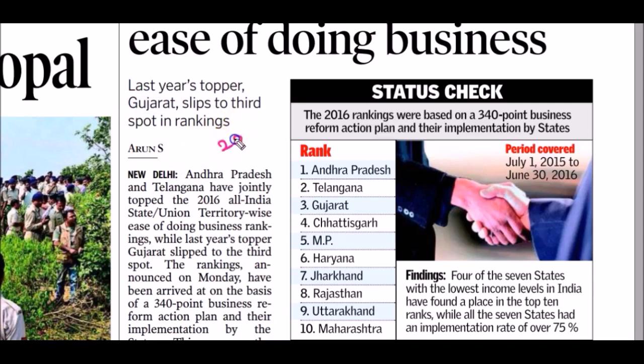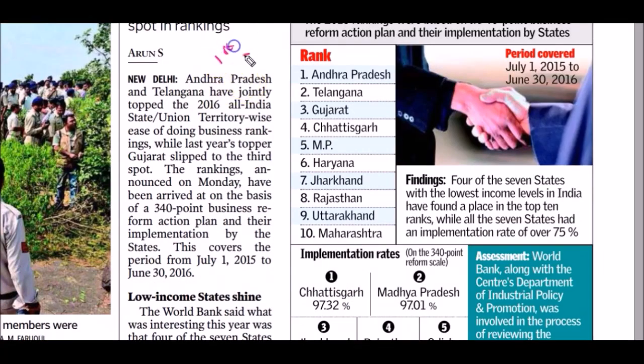But in the 2016 rankings, Gujarat slipped to third position from first rank in 2015. First rank in 2016 was secured jointly by Andhra Pradesh and Telangana.